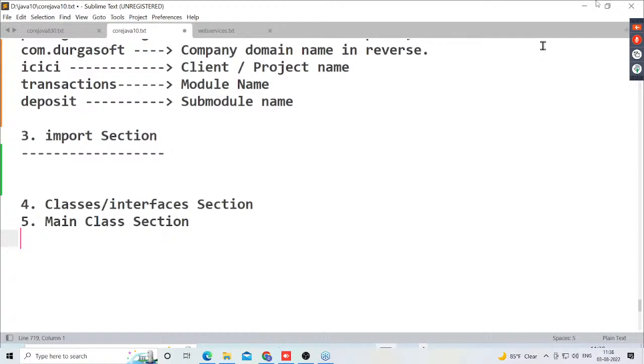But this is not an executable statement. Yeah, a comment section we can write, but that is not an executable statement. Only the first executable statement should be the package statement. A comment is not treated as the main part of the program. A comment is for our description purposes only. It will not be counted in the inner sections.